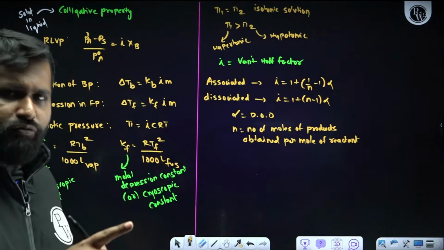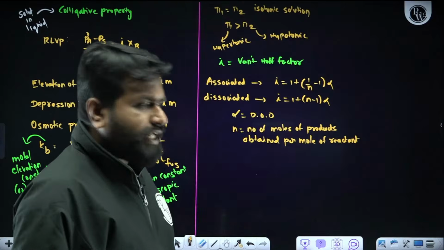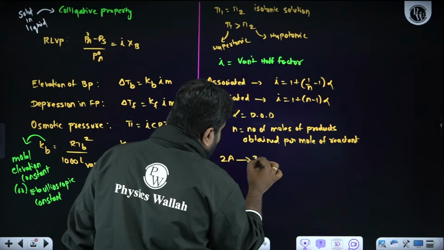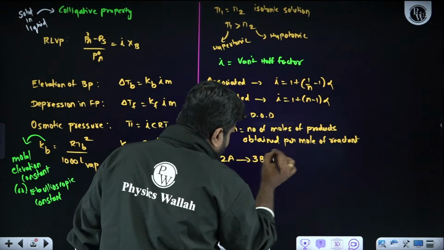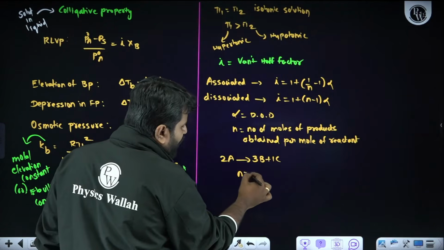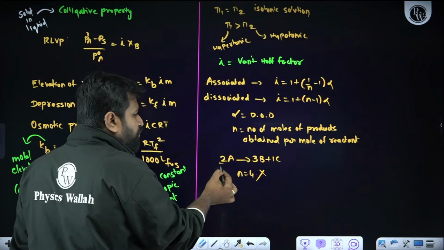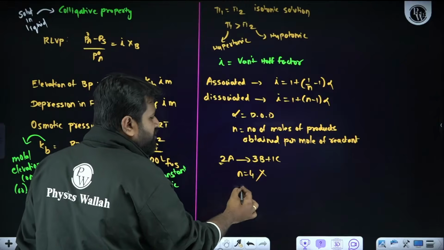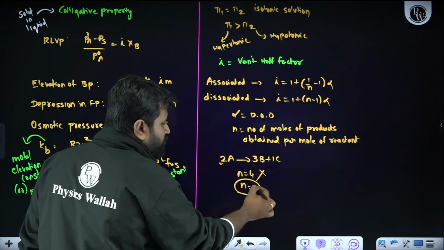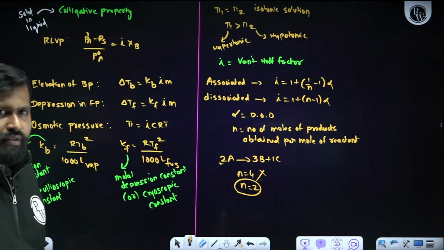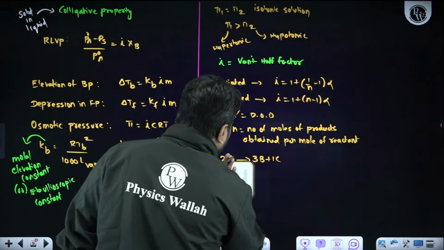Whenever we are calculating the number of moles of product obtained, suppose the question paper setter gives 2A gives 3B plus 1C. We should not write the n value as 4. That is wrong. 4 is what I am getting for 2 moles. So for 1 mole, how much will I get? 2. So the n value should be 2. Like this, we need to calculate. Is it clear? These are very, very important.